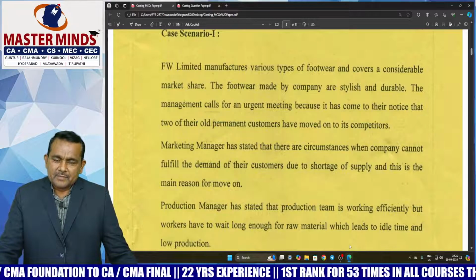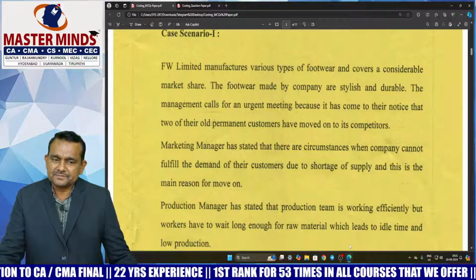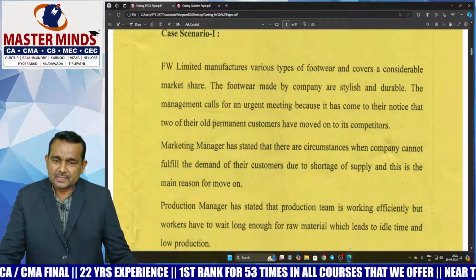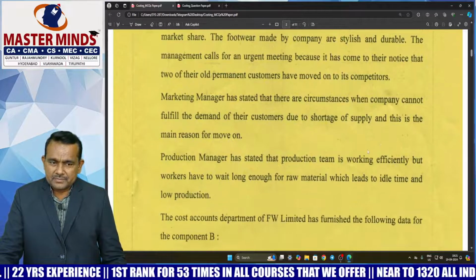One thing, most of the questions are covered in Masterminds material. Let's start. Don't waste the time. This is part 1, MCQ paper.